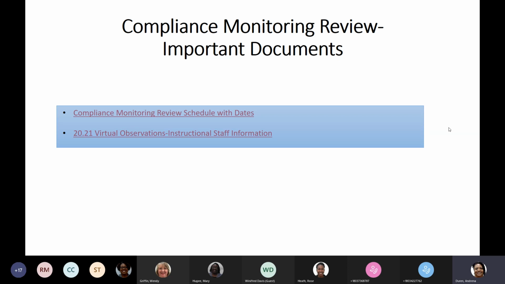This form lets the compliance monitoring team know which teachers are going to be interviewed by the team members. And also it lets us know if your program and the director have decided to have an instructional showcase where we would be doing an observation of a class.